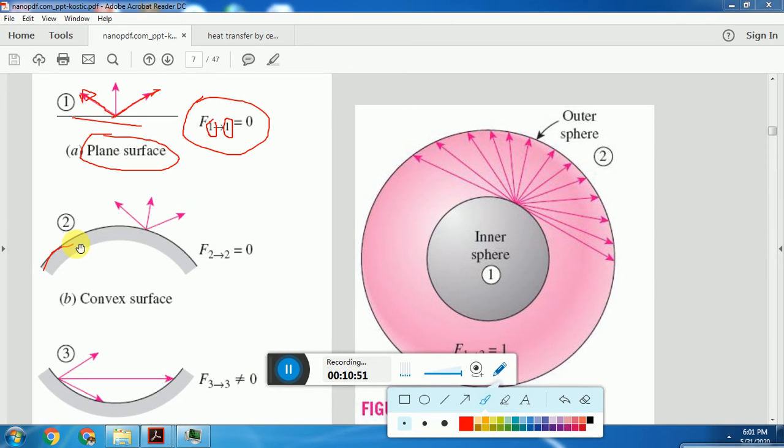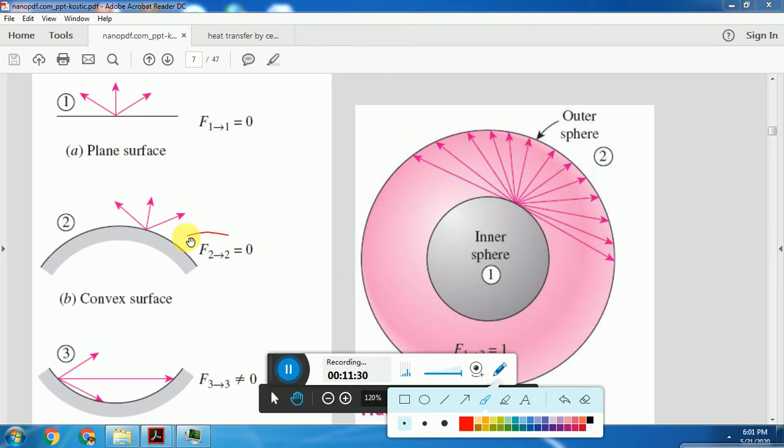Again, in a similar way, if we consider a convex surface, this is a surface 2, whatever radiation is emitted from this surface will move linearly, meaning it will not come back to this surface again. Therefore, F22, the fraction of radiation that leaves the surface 2, will not strike the surface 2. Therefore, view factor for the second condition is also 0. For the first condition also, F11 is 0.